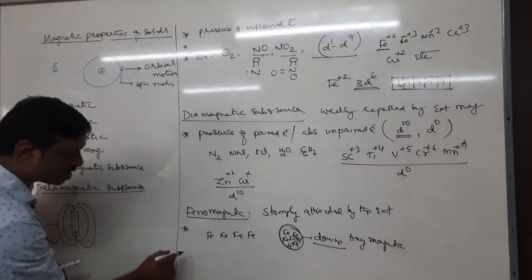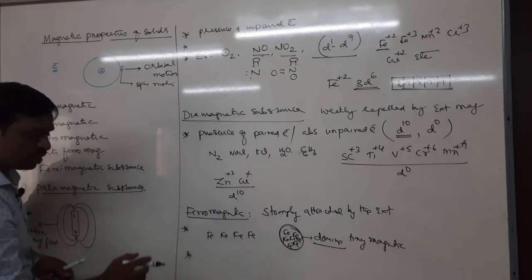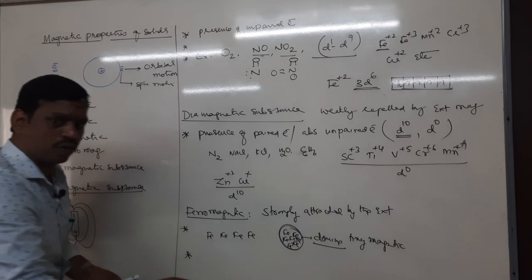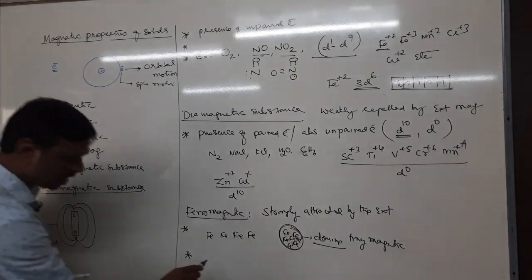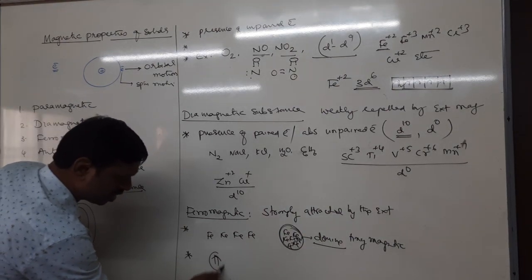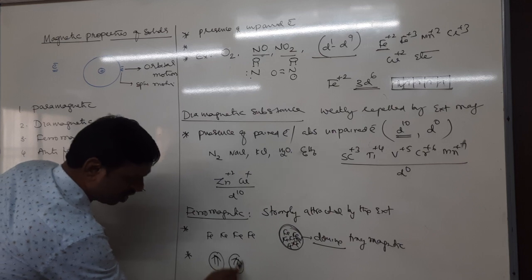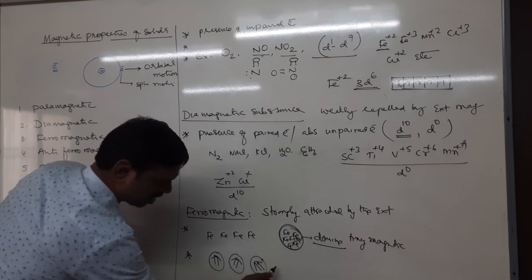But in the absence of a magnetic field, these domains are oriented randomly. Right? For example, one domain is clockwise, another is like this, another is like this.